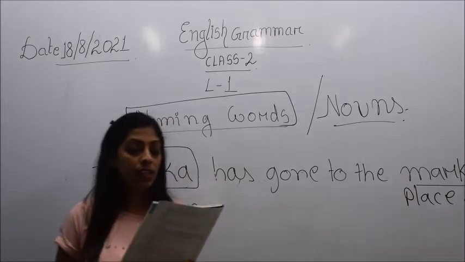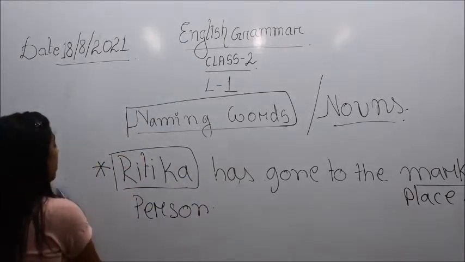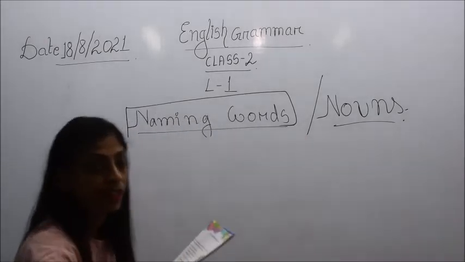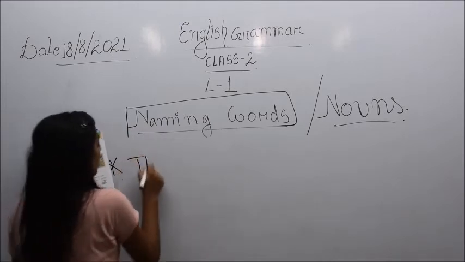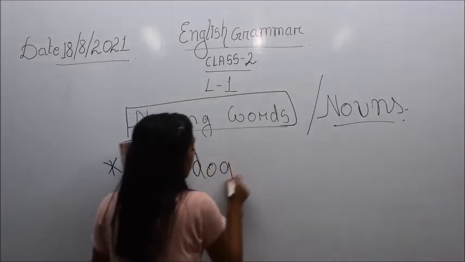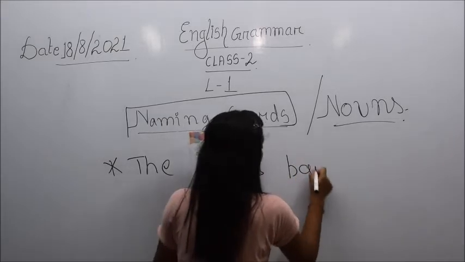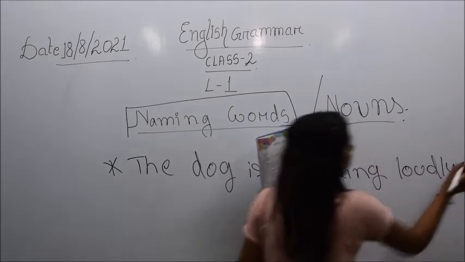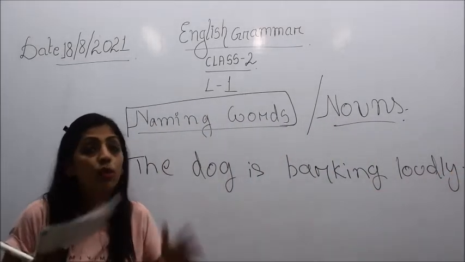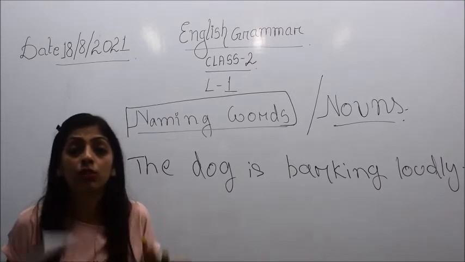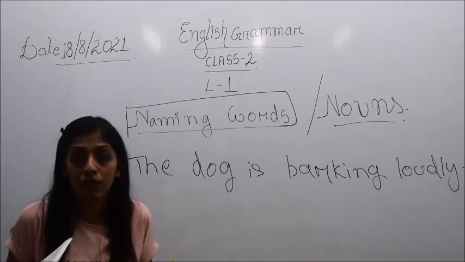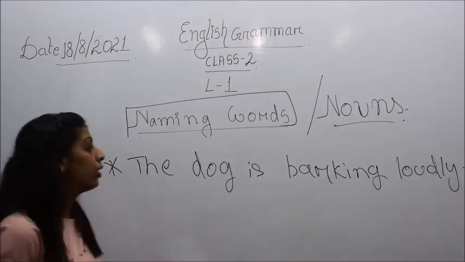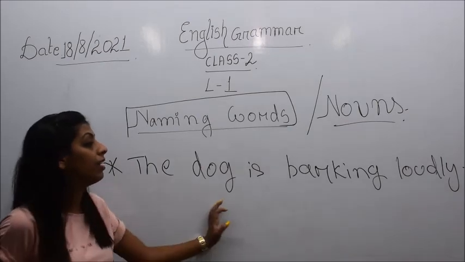The next one is: the dog is barking loudly. I hope all of you know the meaning of barking, right? The dog is barking loudly. Barking means, children, the onomatopoeic sound that dogs make, like wow wow, right? That sound we call in English barking. So here it has been said that the dog is barking loudly.